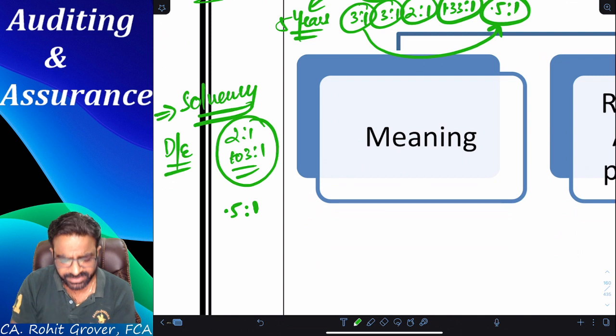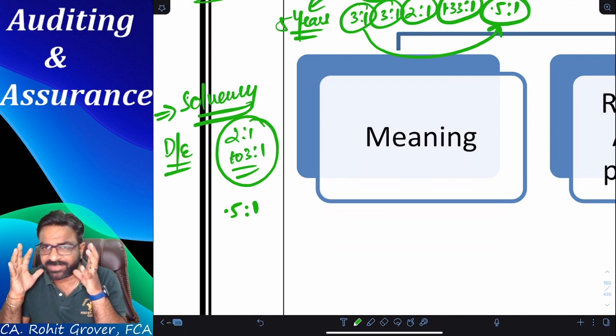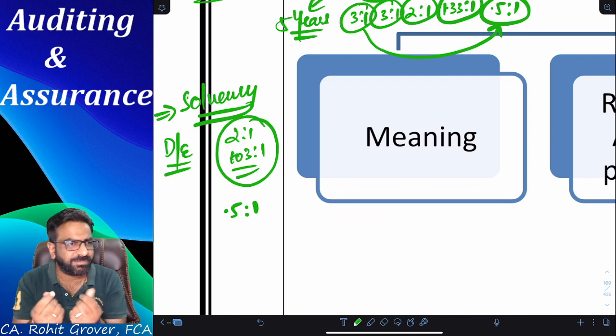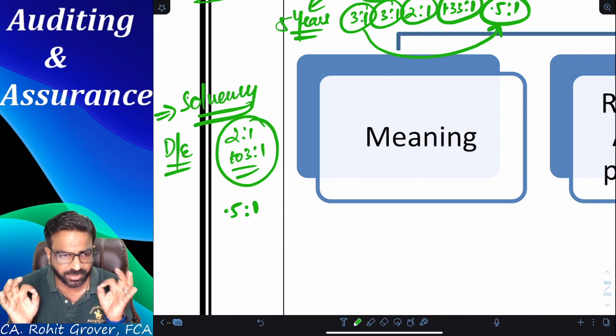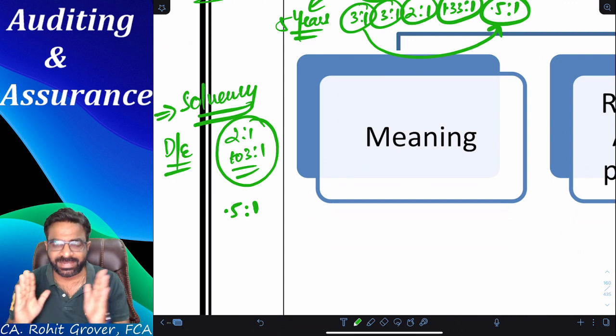Good. Good solvency. So this is called analytical procedures, everyone. This is what we mean by analytical, where you don't have to do something in detail. Just calculate some minor ratios and you will be able to get your results properly. Am I crystal clear to all of you? Yes or no? Yes, this is called analytical procedure.